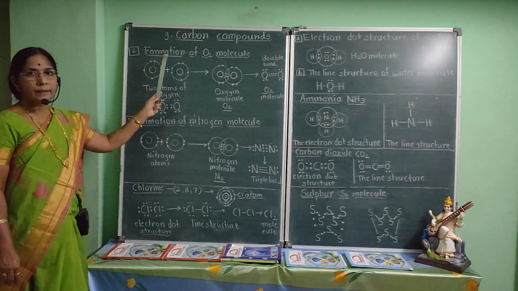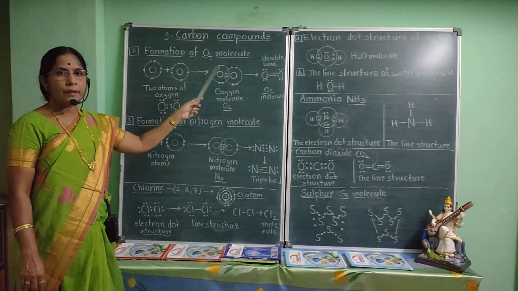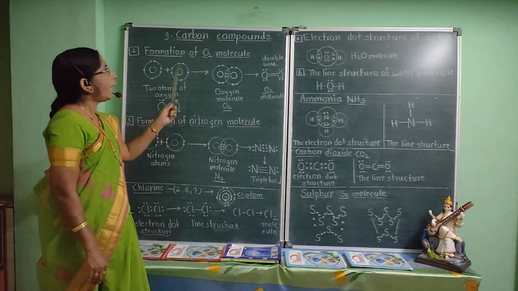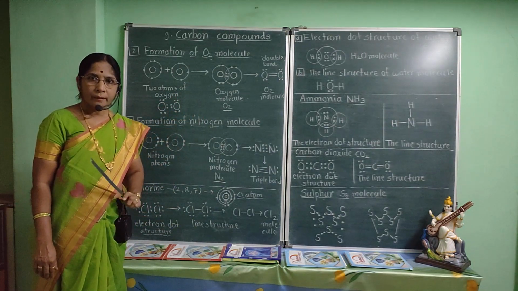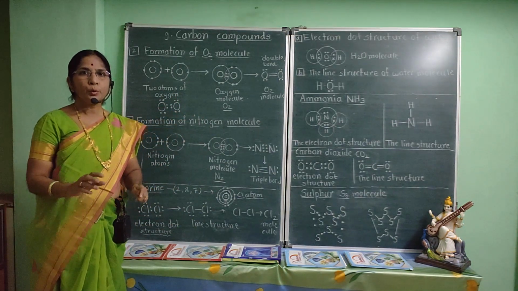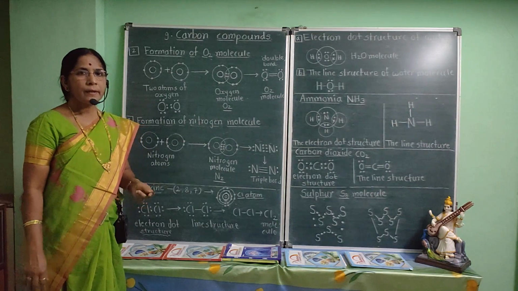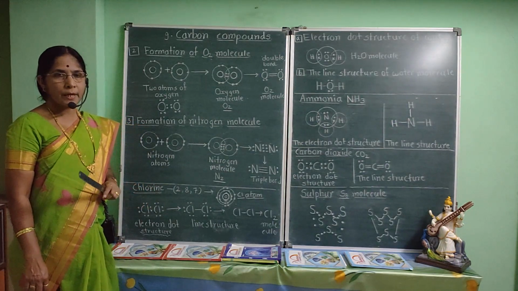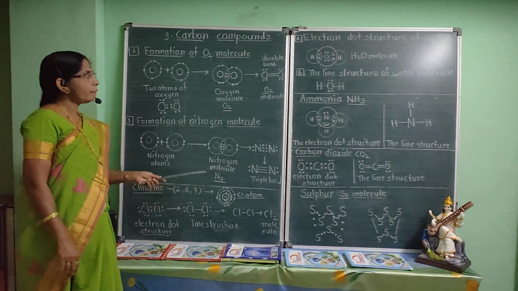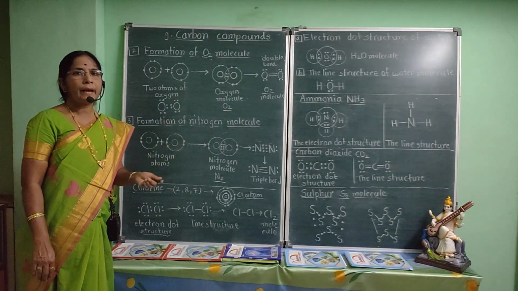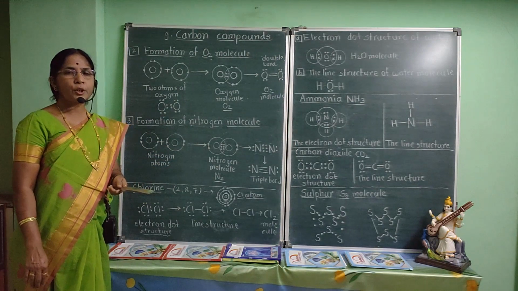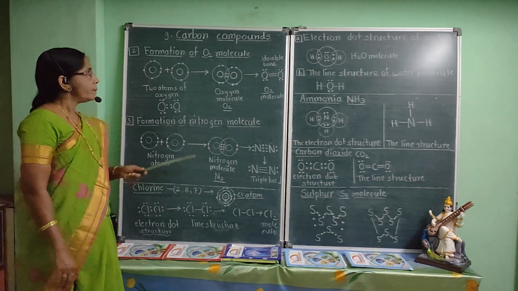Now we will discuss formation of oxygen molecule. Atomic number of oxygen is 8. It contains 2 electrons in the K shell, 6 electrons in the L shell. That means it requires 2 electrons to complete its octet and attain the electronic configuration of neon.